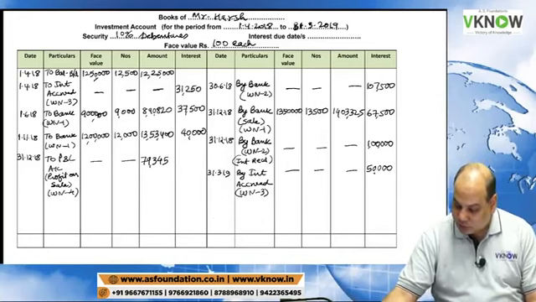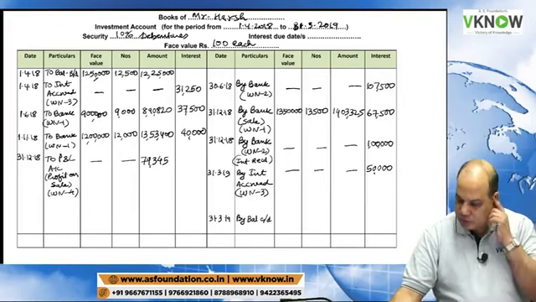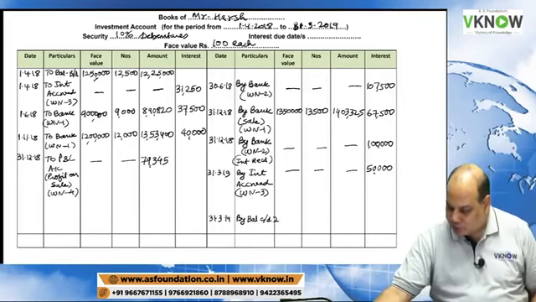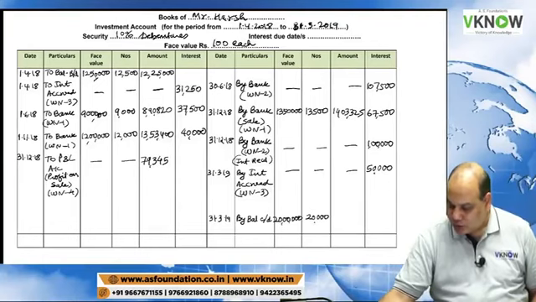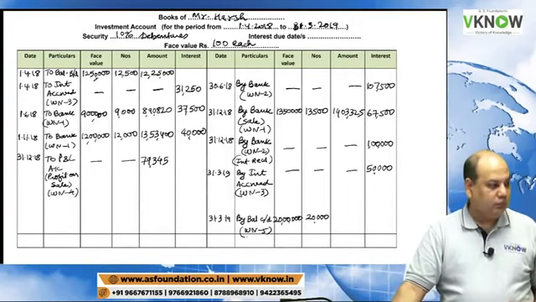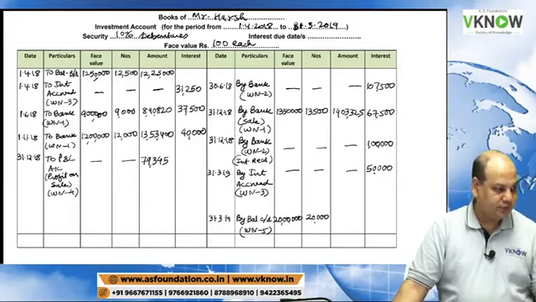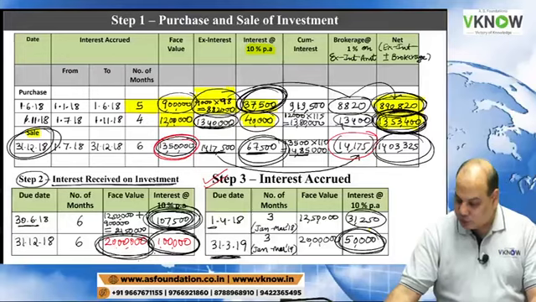Now on 31st March 19, by balance carried down, face value will be 20 lakh, quantity will be 20,000, and the closing investment we have valued in working note 5. So please go to working note 5 now.